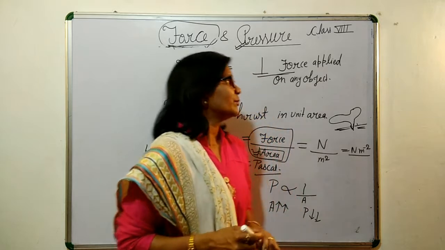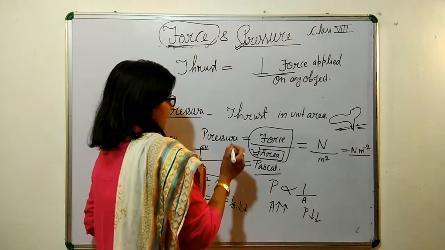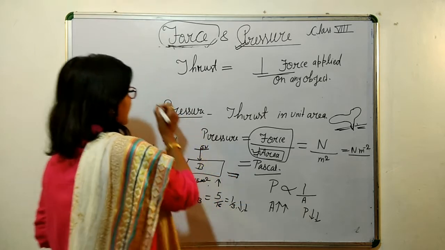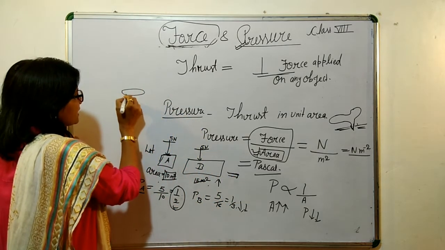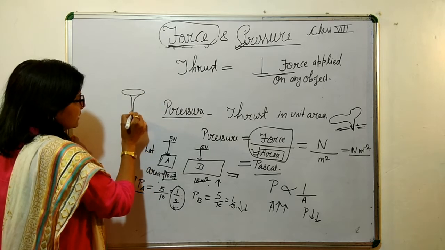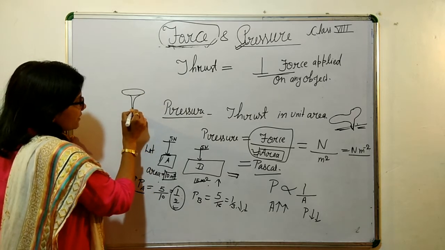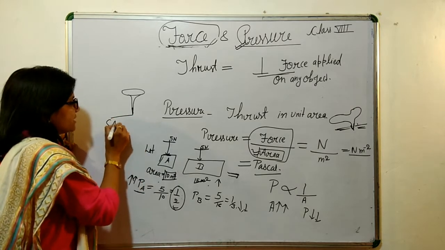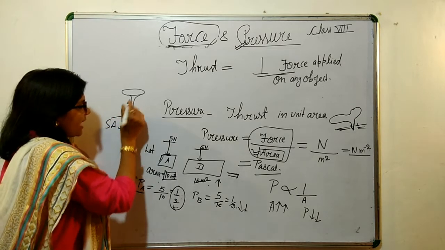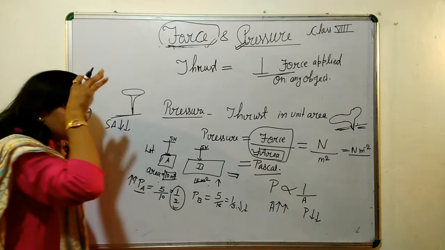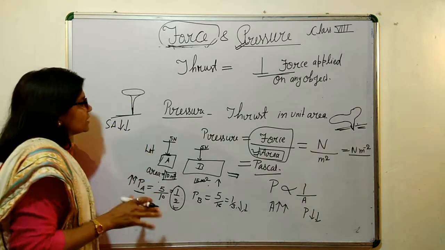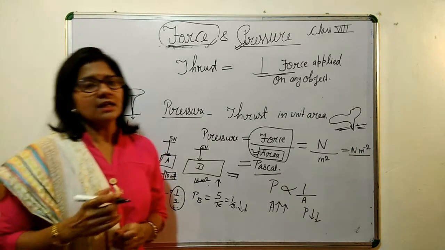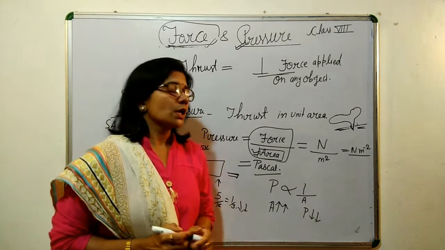The second example: if we hammer a nail, you have seen that the nail has a very pointed structure, so that its surface area reduces so much and it can easily give that much pressure which eases its penetration inside the wall.